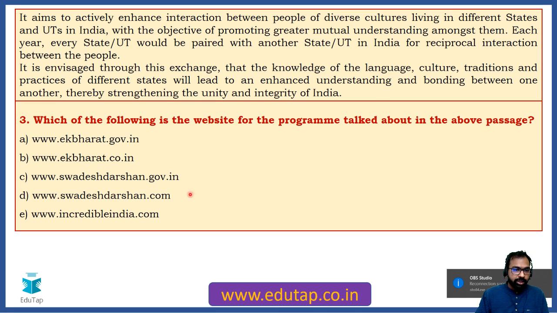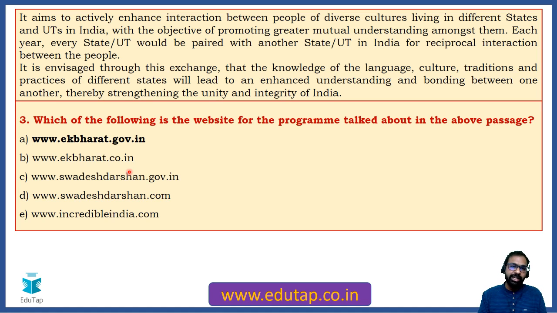Yeah, it's fine now. If you have already got the first question correct, that the scheme being talked about in this passage is the Ek Bharat Shresth Bharat program, then you can straightaway eliminate these three options. The answer cannot be C, D, or E. It should be either ekbharat.gov.in or ekbharat.co.in, and you should know that government websites will never have .co.in, they will always have .gov.in at the end. So you can intelligently guess that the correct answer to this question is ekbharat.gov.in. This is the answer to the third question.